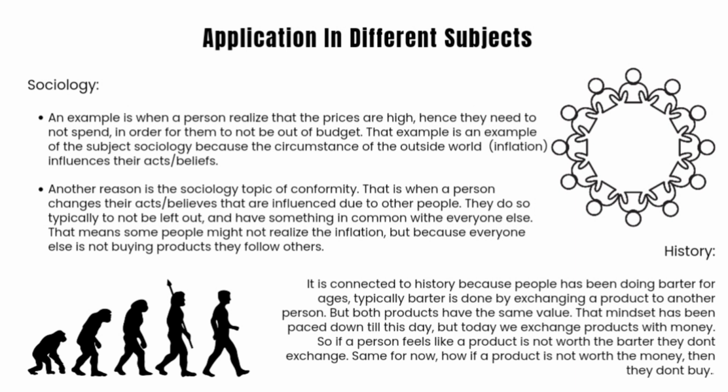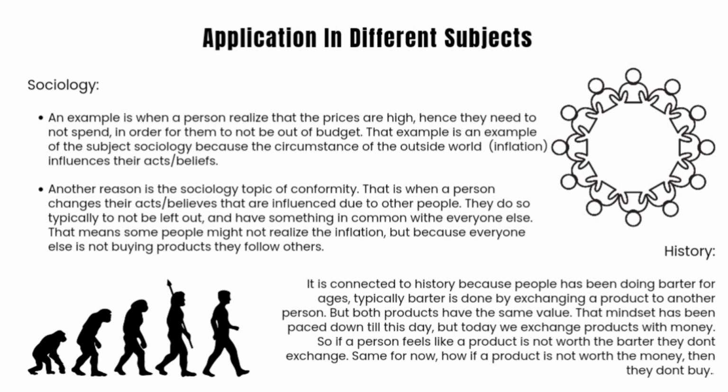History. How people react to inflation is connected to history, which is barter. Basically, barter is when people exchange products that have the same value, and if the products don't have the same value, then they choose not to barter. And that is the same with how people react to inflation.